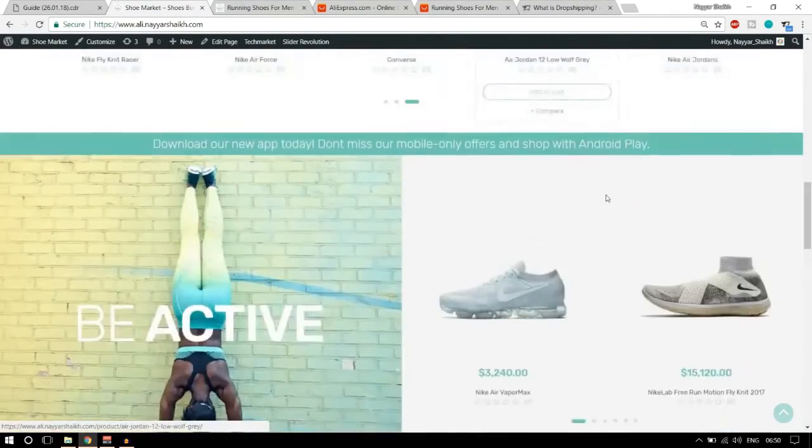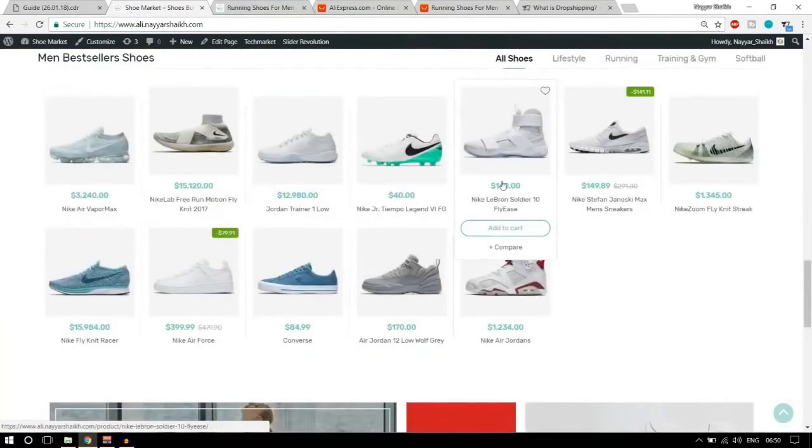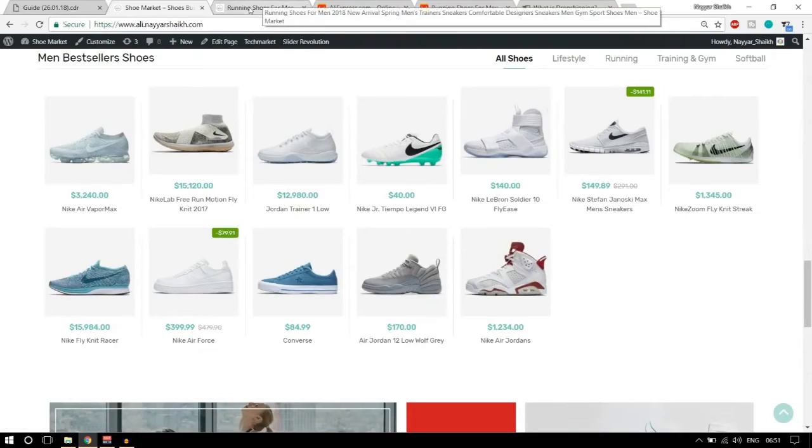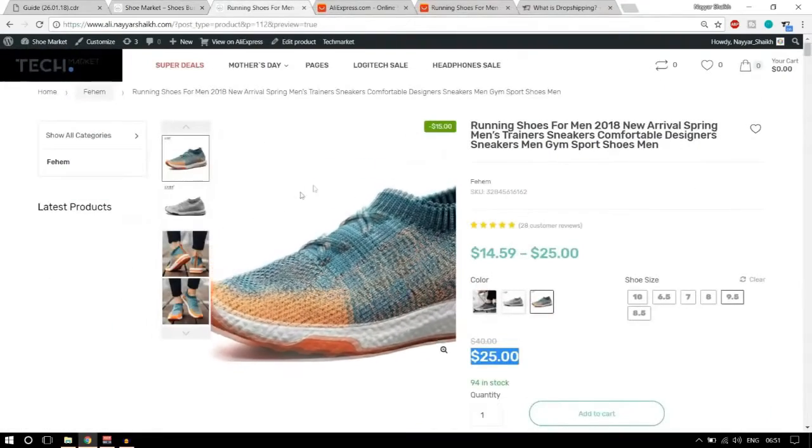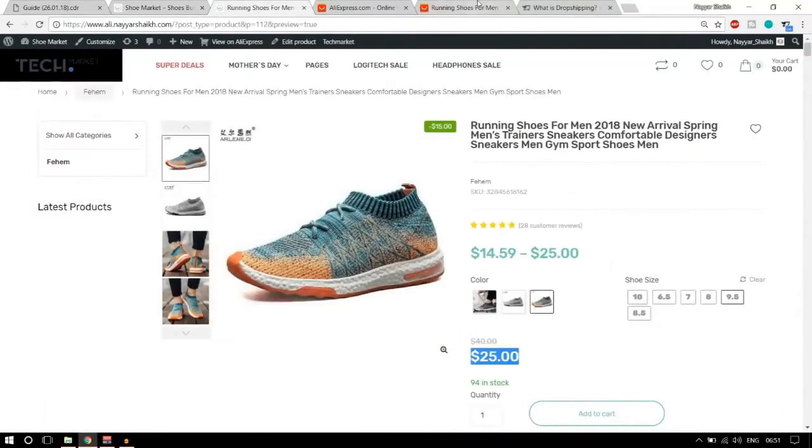Now as you can see, there are different products over here. Now these products are not my products. Okay, they are showing on my website. People will come over here, they can order the product, add to cart, check out, and I'll get the payment. Okay, but the thing over here is, for example, let us see this product over here.